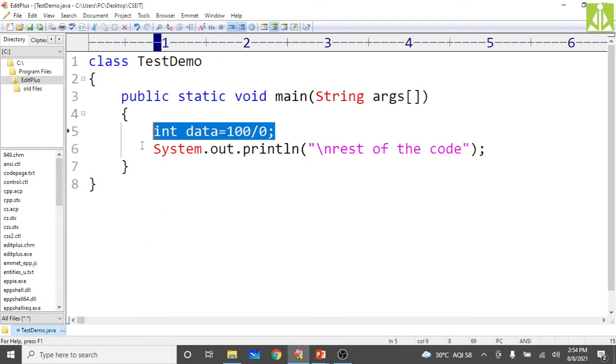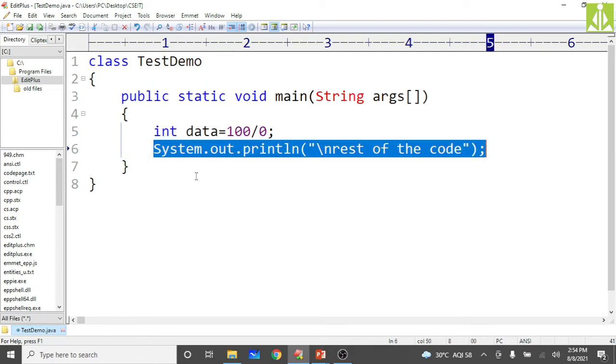And who will handle that exception in this case? Java's default exception handler will handle that exception. It will print the stack trace, and whatever error message we get, it will print that error message. But there is still a problem. The rest of the code, the rest of the program, here I am writing only one statement, but in your project implementation you will have some 1000 lines. Those thousands of lines will be ignored, and that we don't want.